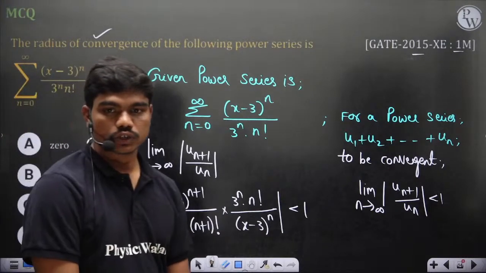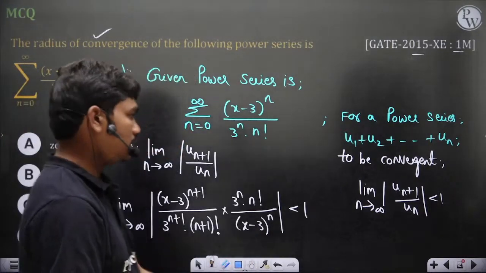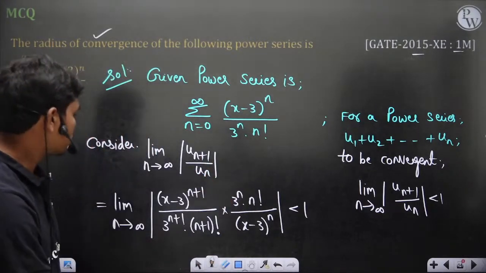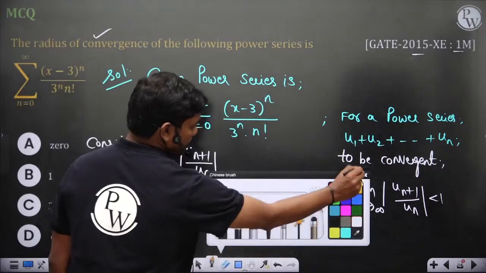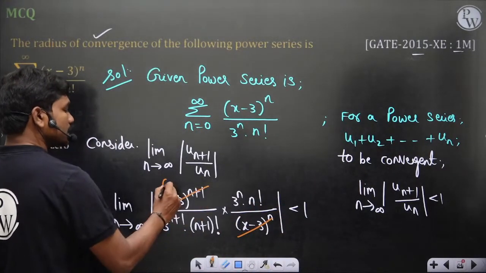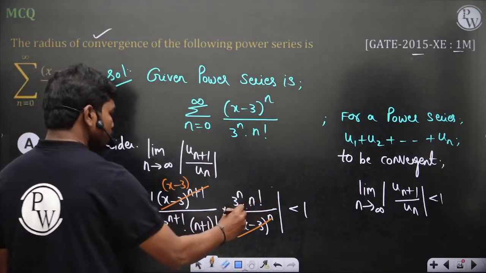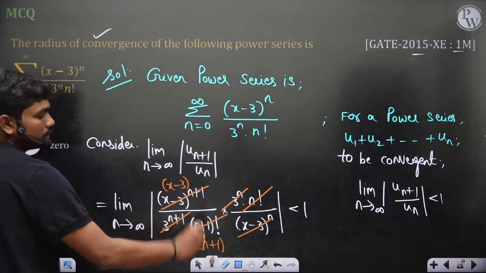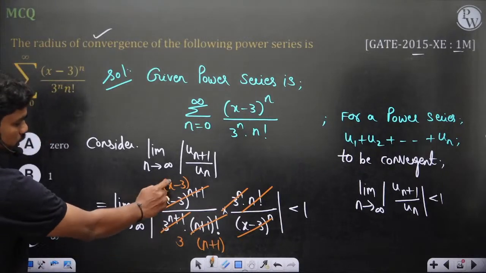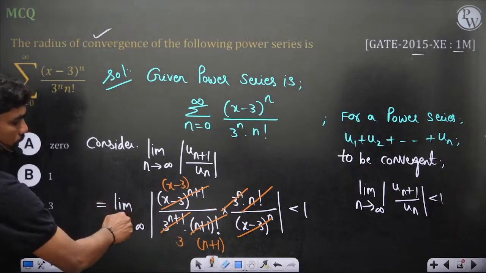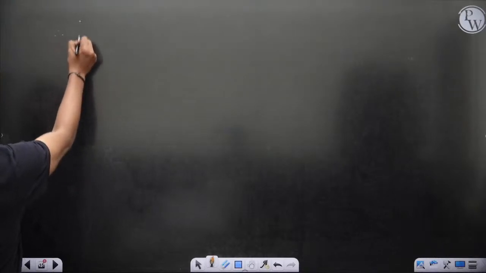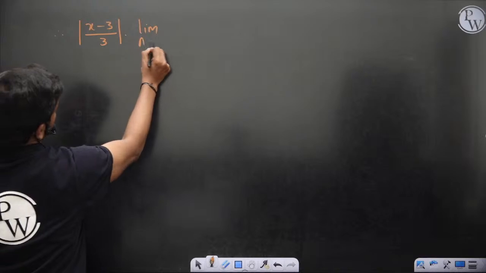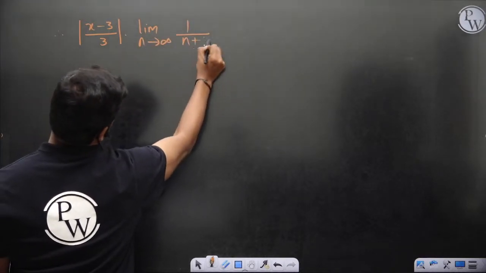Okay, a short brief of convergence and divergence: the summation should go to a finite value. So let's see. x minus 3 whole power n, you'll have 1 x minus 3, then the n factorial will give you n plus 1 here and the 3 will give you 3 here. Now you can see this x minus 3 is unique, it doesn't depend on n, 3 is also unique, you can take it out. So therefore mod x minus 3 by 3 into limit n tends to infinity 1 by n plus 1 should be less than 1.